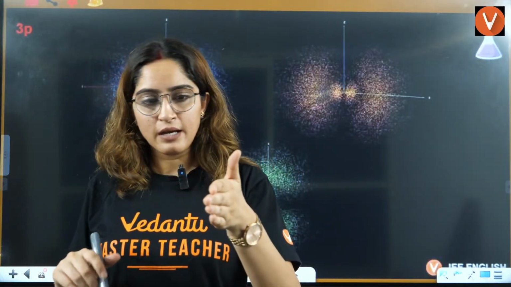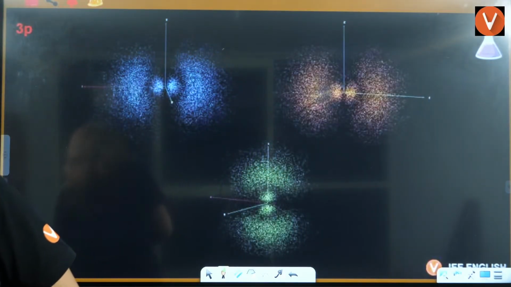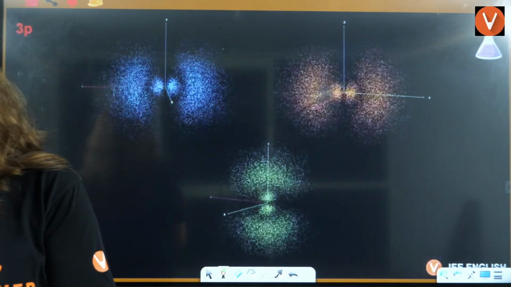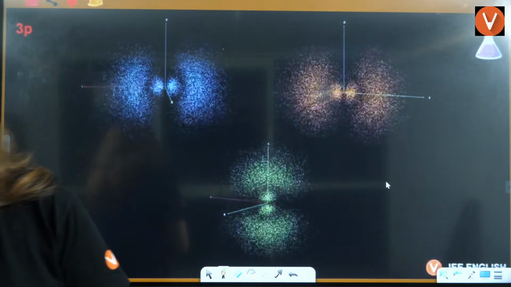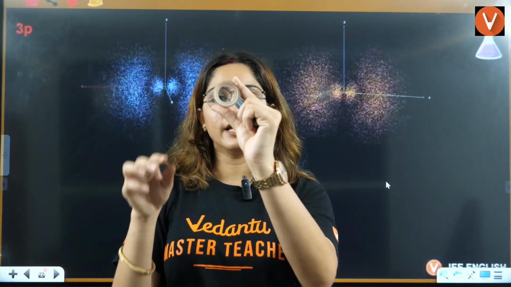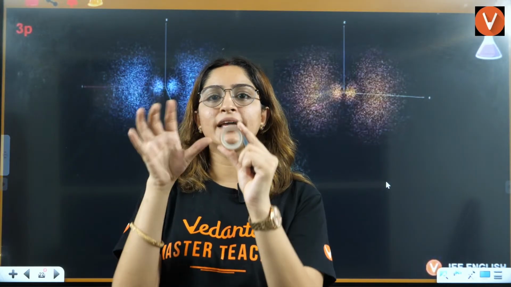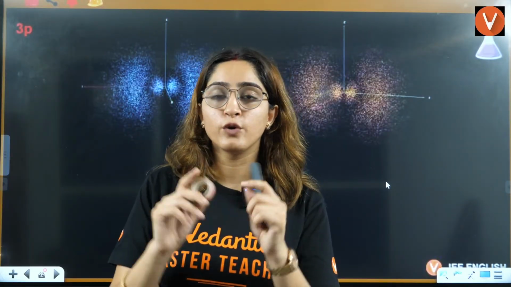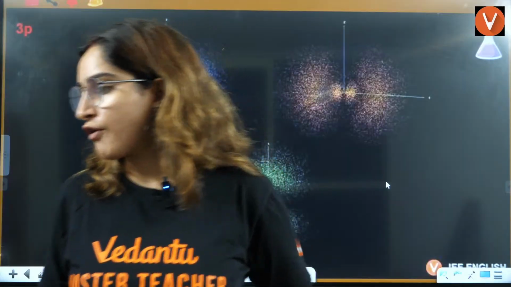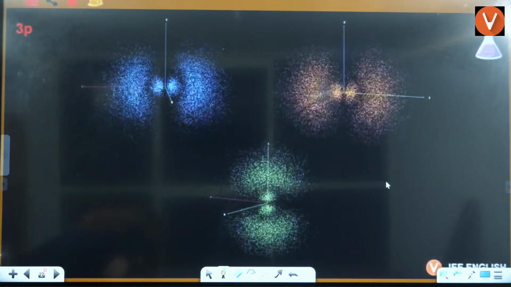Let's say this is a sphere. Let me draw a random structure here. This is like a radial node. Across the radius, you have a region with no electrons, so that is your radial node. Angular node is, for example, a situation like this.